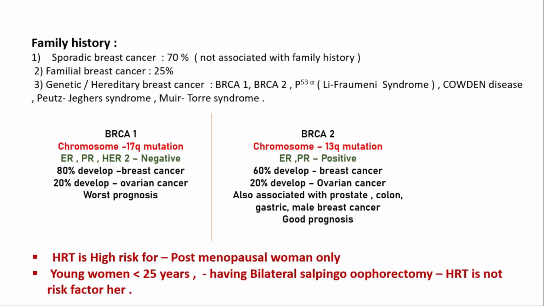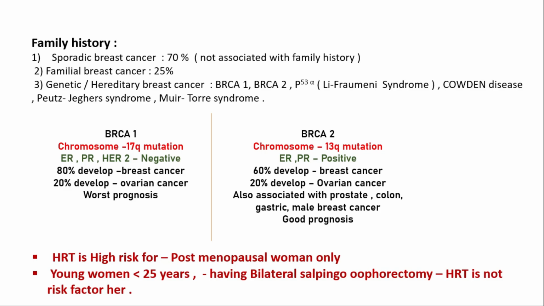BRCA2 mutation occurs at chromosome 13q, and here estrogen receptor and progesterone receptor are positive, so prognosis is good. About 60% of patients develop breast cancer and 20% of them develop ovarian cancer. And BRCA2 mutation is also associated with male breast cancer as well as prostate cancer, colon cancer, and gastric cancer.